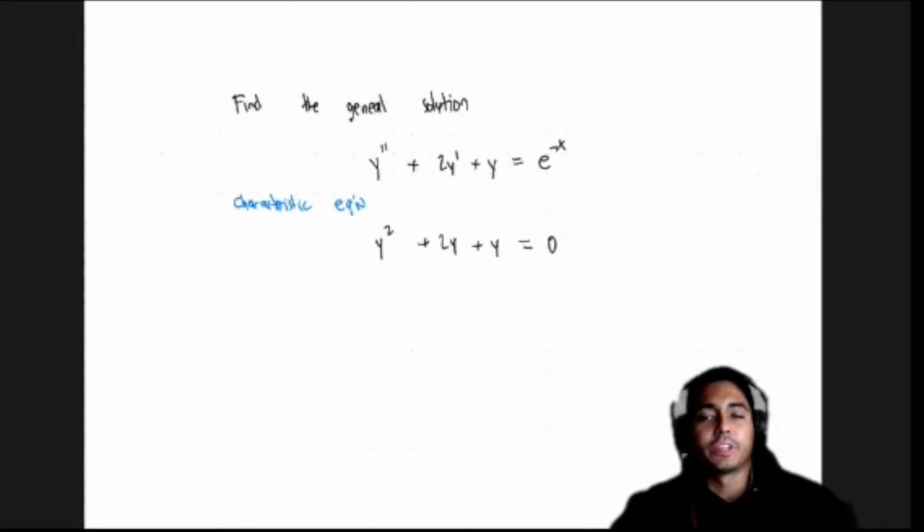There we go. So this is basically gonna give us r squared, just gonna factor out that e to the rx. r squared plus 2r plus 1 equals 0. And factor this. Assuming this is factorable, this should be r plus 1 quantity squared.